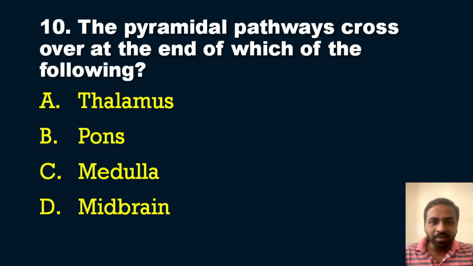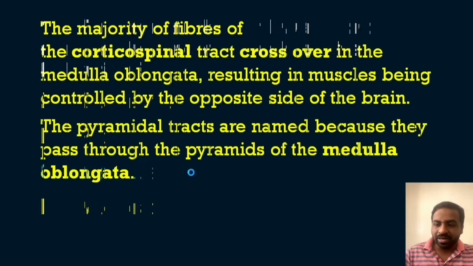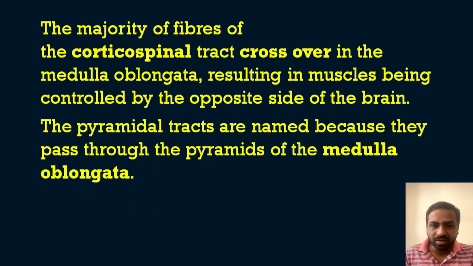So pyramidal, from that name itself, if you think in detail about the pyramidal term, you can answer this question very easily. So option C is the answer for the question, the medulla. You will see where the pyramidal tracts cross over. The majority of fibers of the corticospinal tract cross over in the medulla oblongata, resulting in the muscles being controlled by the opposite side of the brain.